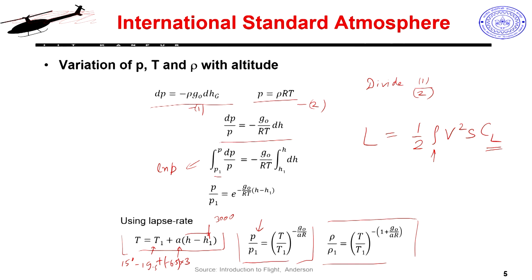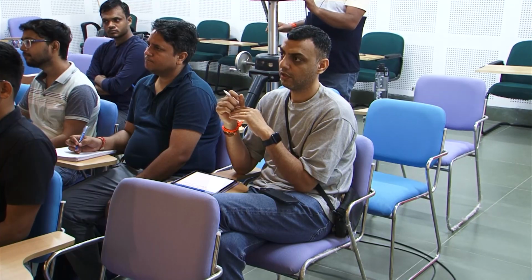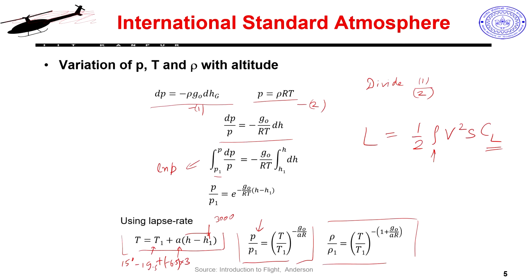From Leh, that H and H minus 1, that delta H will change because the takeoff level will not be sea level. No, no. Finally, you want to get the point at the altitude where you are currently at. So, you say you are launching from 3000 meters or say 4000 meters, and then you are going to operate further, say up to 5000 meters. So, you will first calculate the conditions at 4000 meters, and that also you will use sea level as a reference, then 5000 also you will use sea level as a reference. That is the easy thing to do.